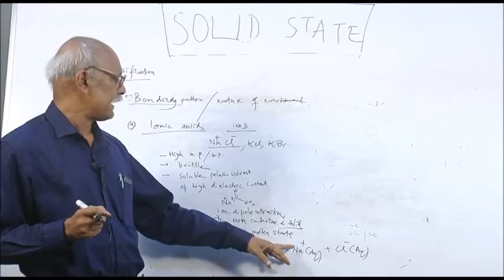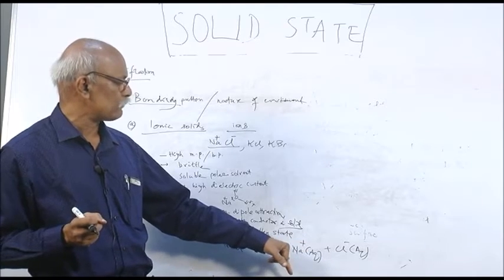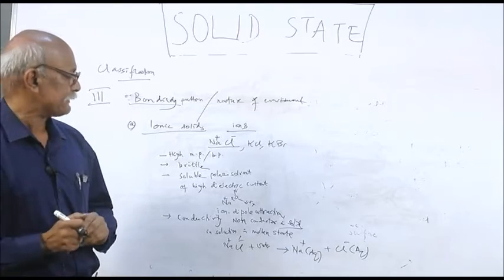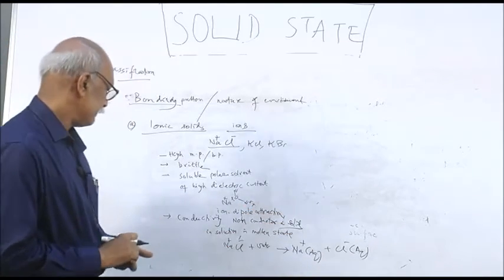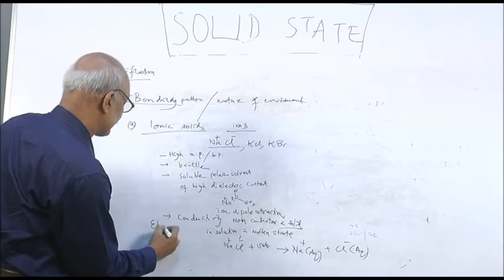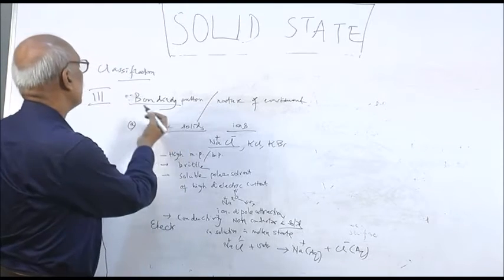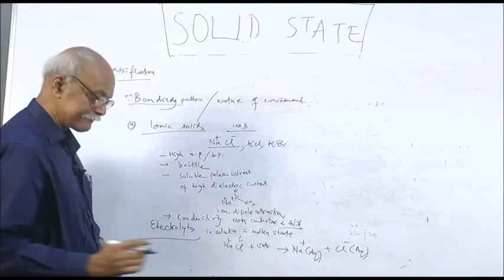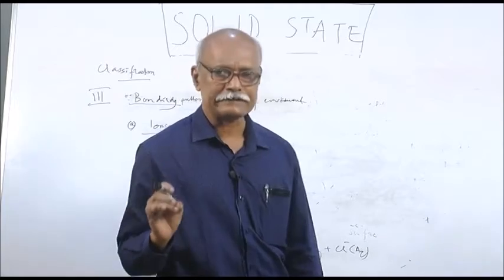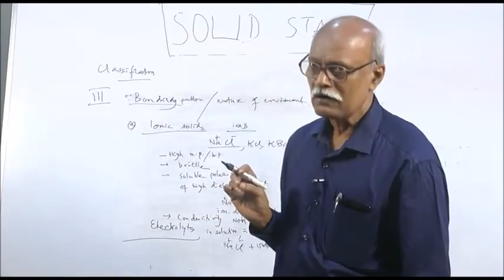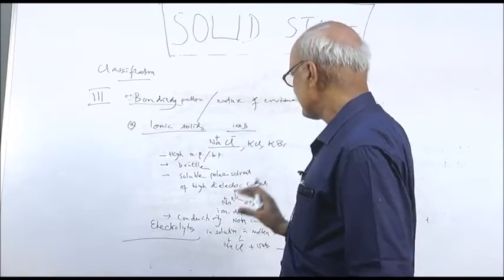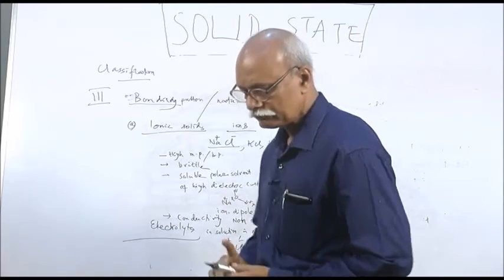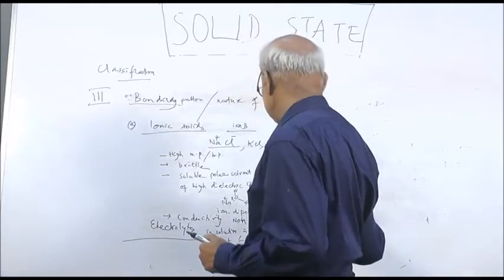Sodium ion is the cation that will move towards the cathode, and chloride ion is the anion that moves towards the anode on passage of electricity. That is why these ionic solids are called electrolytes. Electrolytes are those substances which conduct electricity either in solution or in molten state. So this is regarding the ionic solid, and these are very hard also.